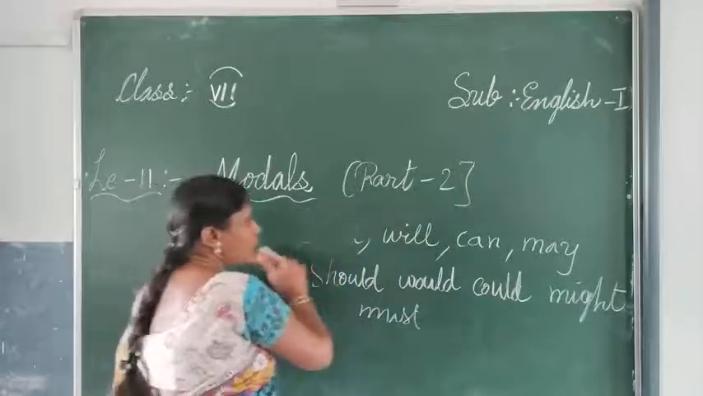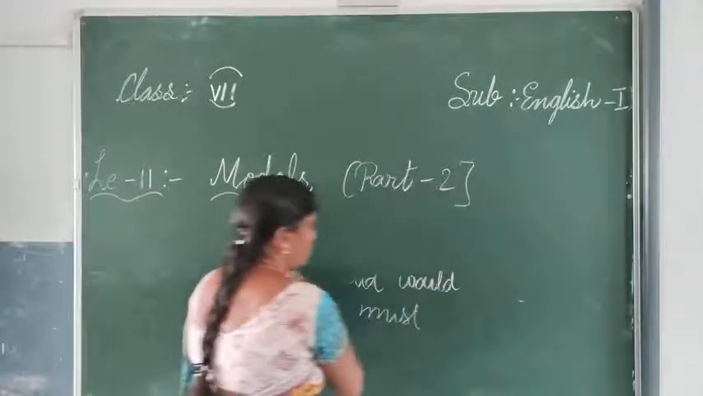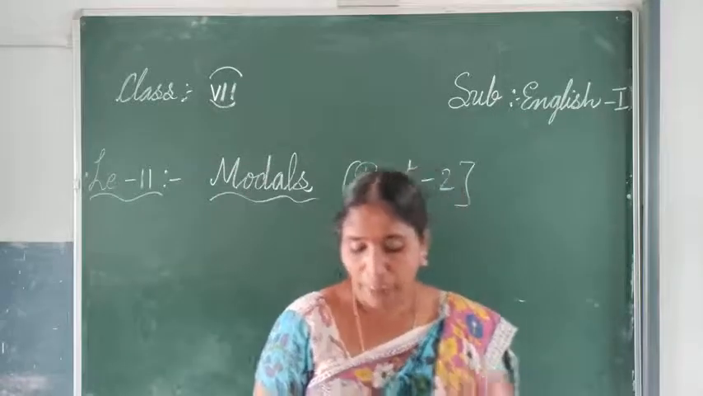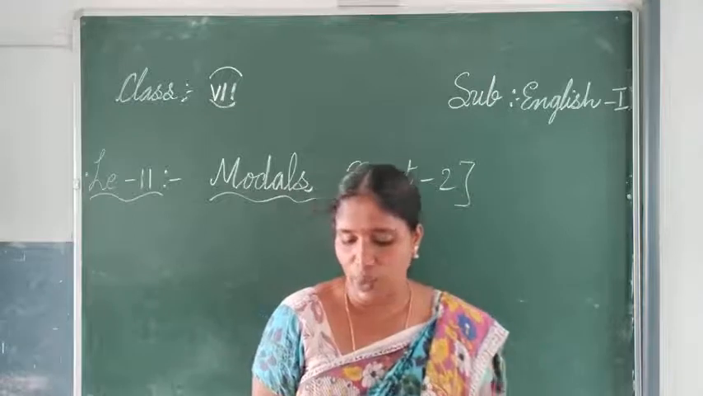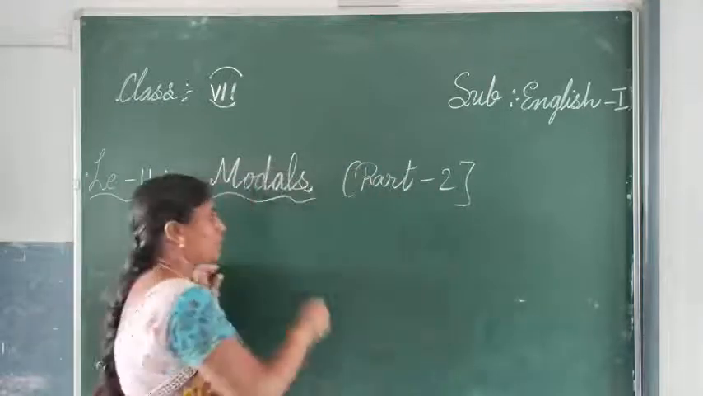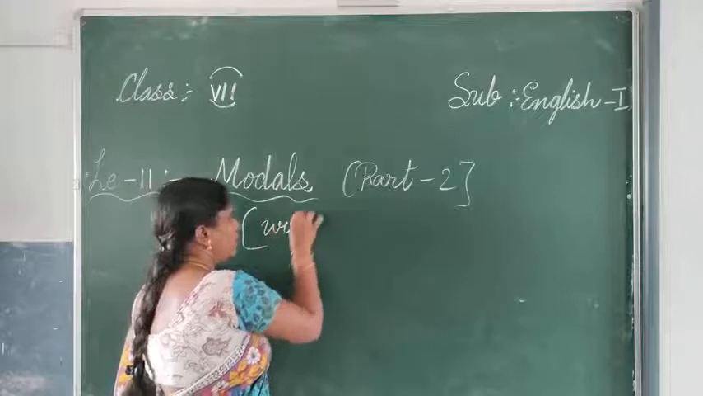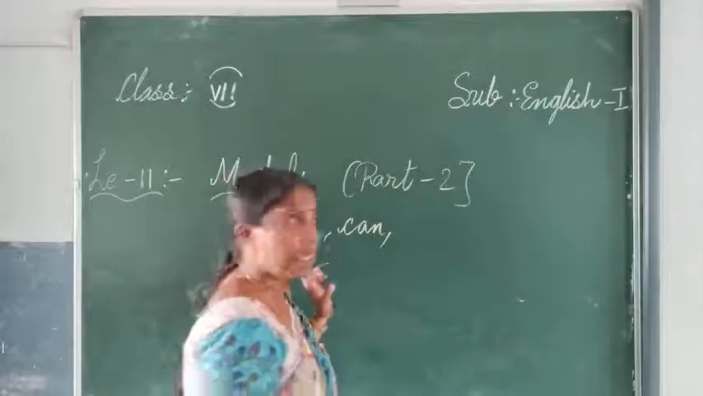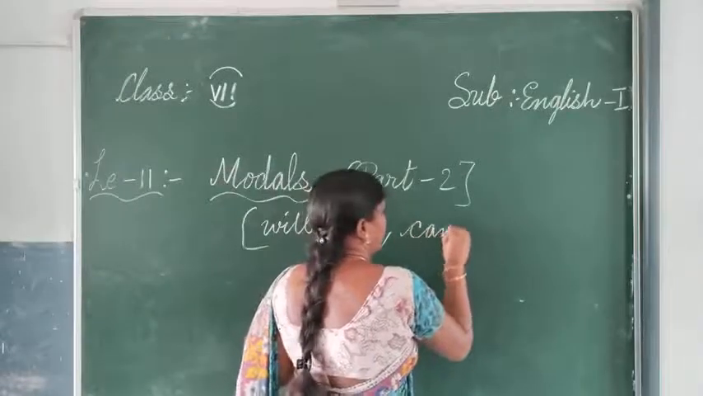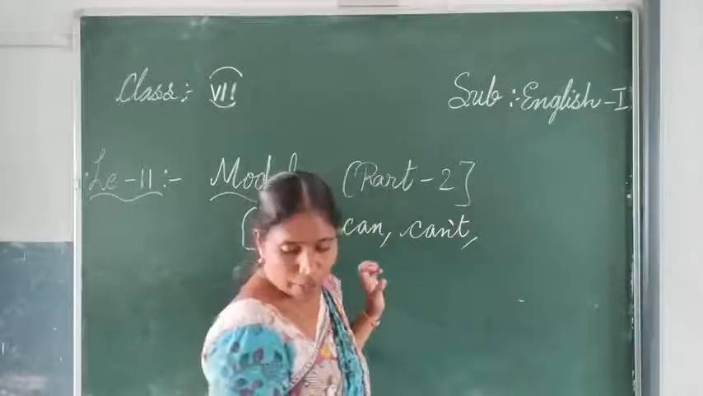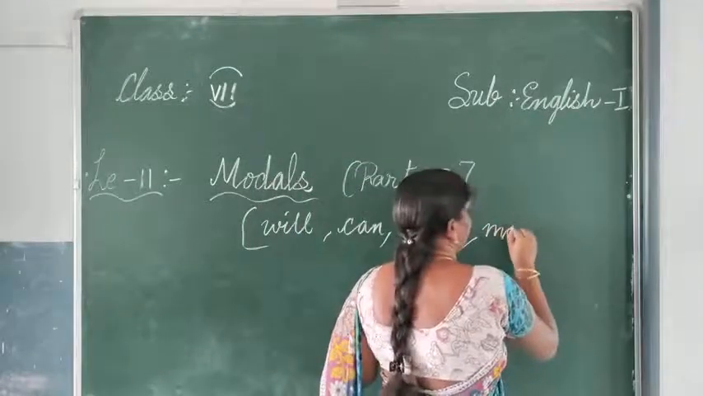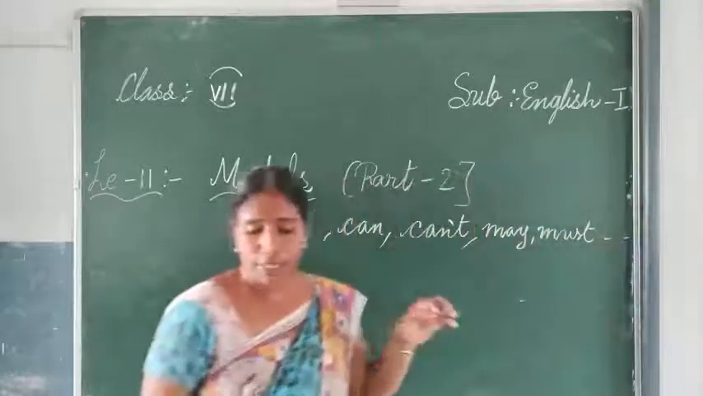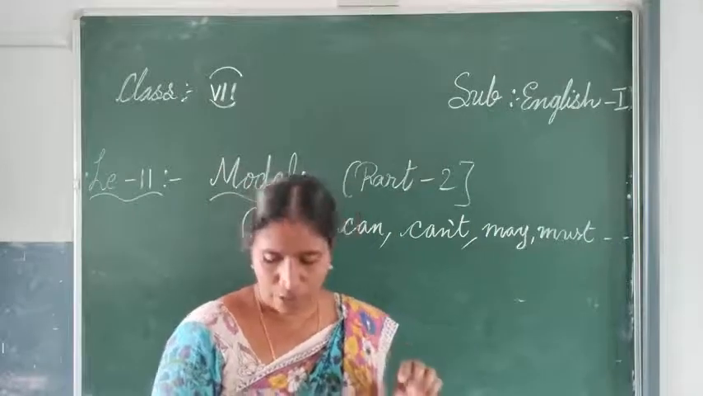Now let us see the one paragraph type exercise they have given. Complete the sentences using the modals given in the box. In the box they have given the modals: will, can, cannot, can't, may, must. Some more are there. With the help of these you can fill out the blanks.